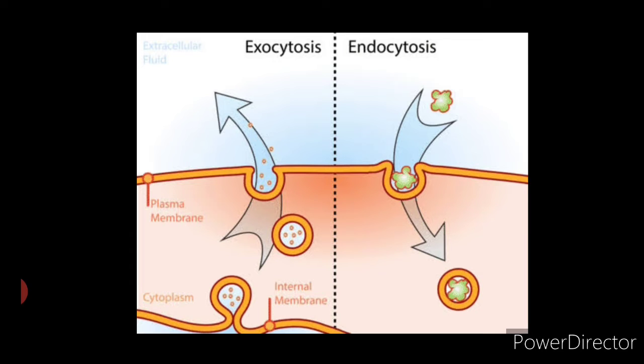But before going into the details of endocytosis and exocytosis, I want you all to understand the schematic representation of various transports across cell membrane. I have already uploaded the video on my YouTube channel. I have mentioned the links of the video in the description. So please go through it. It will help you to understand the topic better. Now let us understand the details of endocytosis and exocytosis.